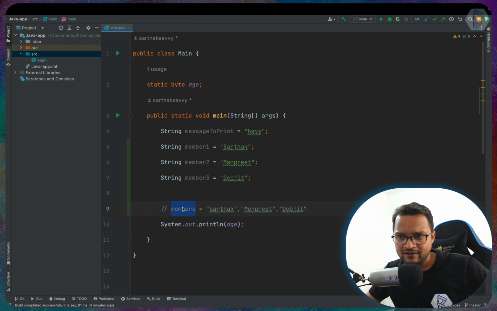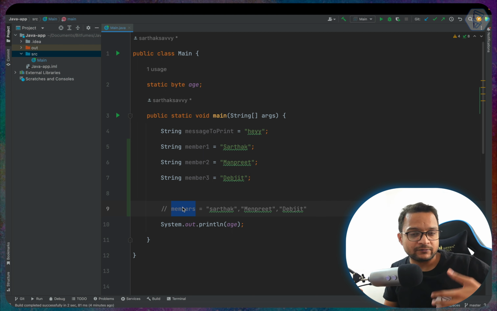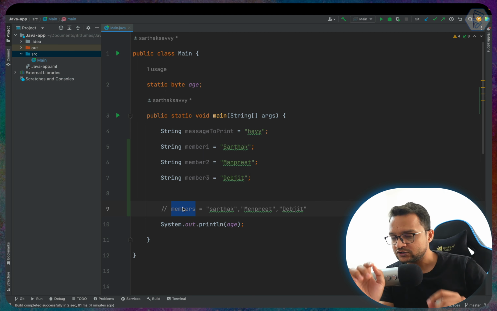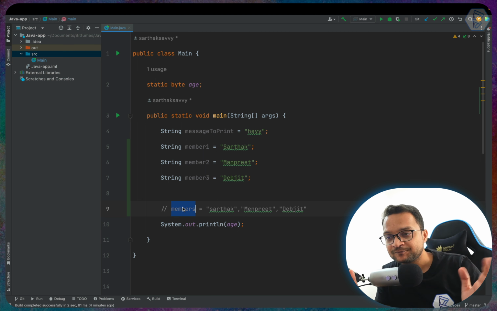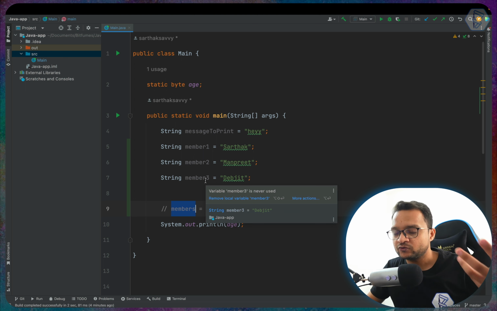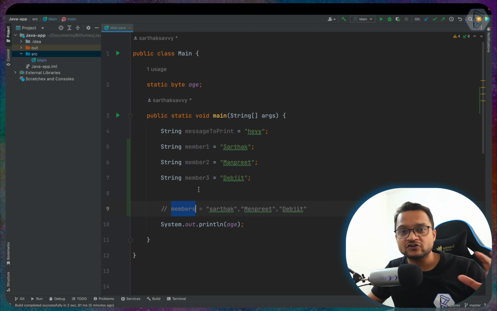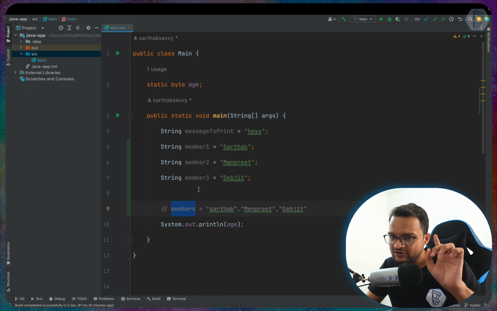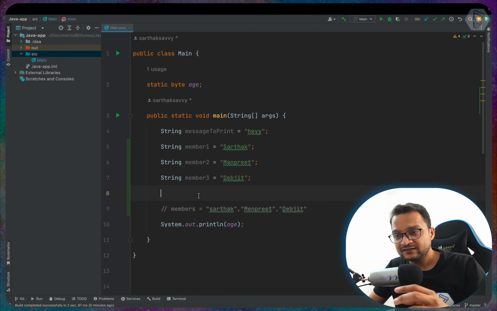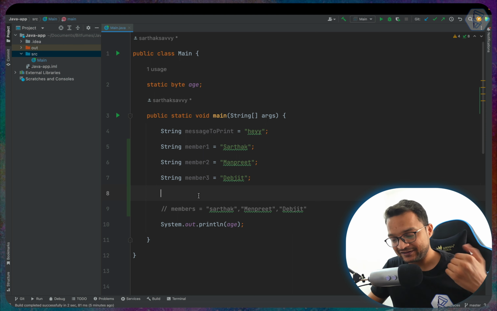And obviously you can pass this members to another class, you can use this, you can print it, anything you can do with just one name, which is called members, instead of having 3. Or maybe if you have 20 members in your team, you don't have to manage 20 variables, you just have to manage one. So this is why we need arrays.